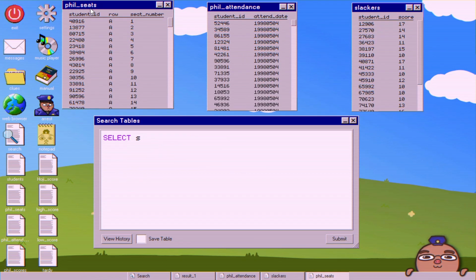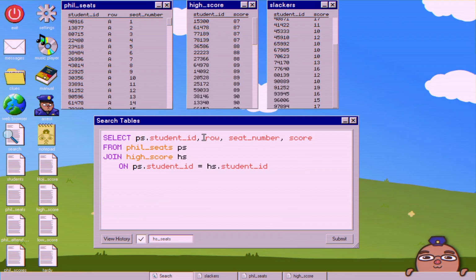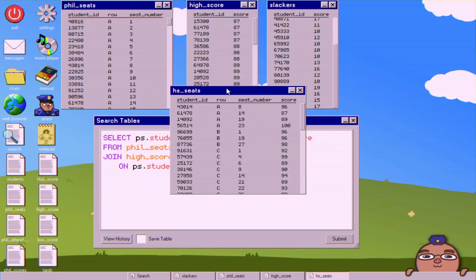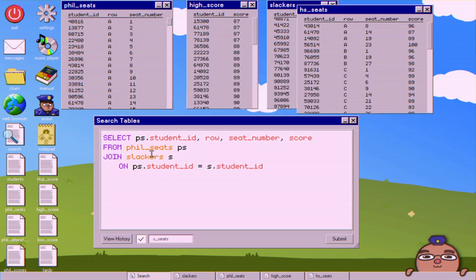So here we have the seats. They are separated out by row, seat number. So like I did for the philosophy homework, I'm just going to separate this out table by table before I show you how to do the self-join. So for here, we're just looking for the high score seats, which I've just relabeled HS seats. And then essentially just do the same thing for the slackers, just change a couple of words around.